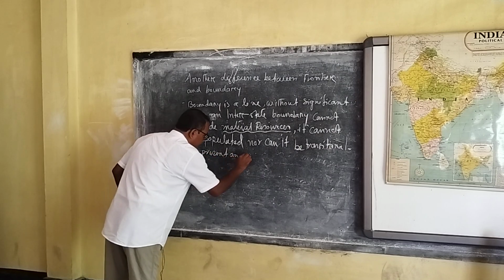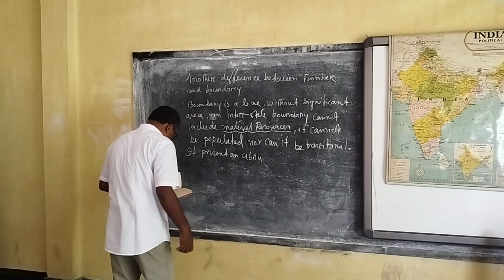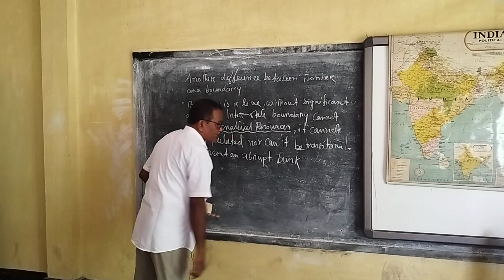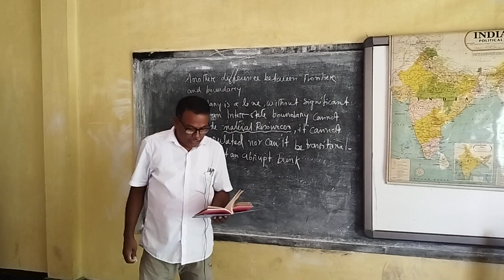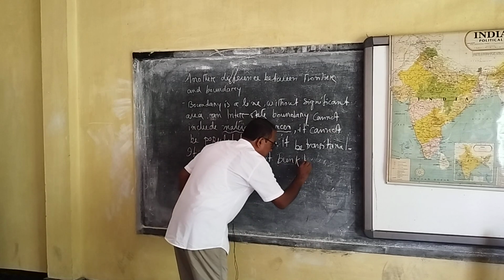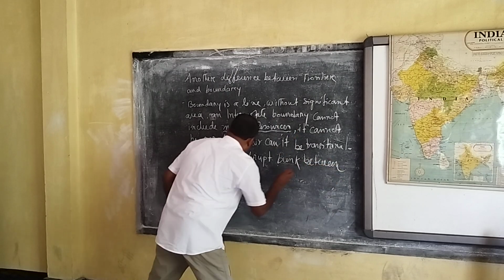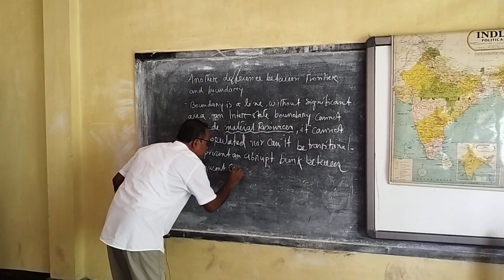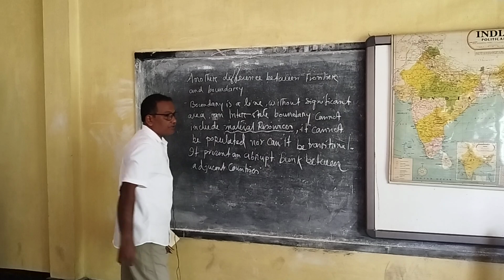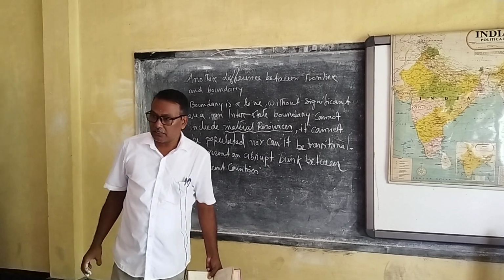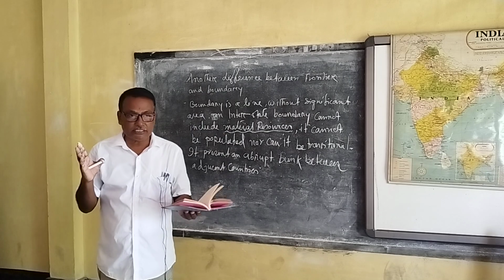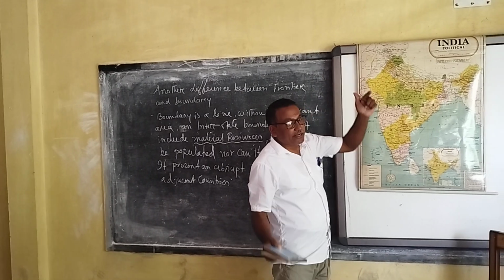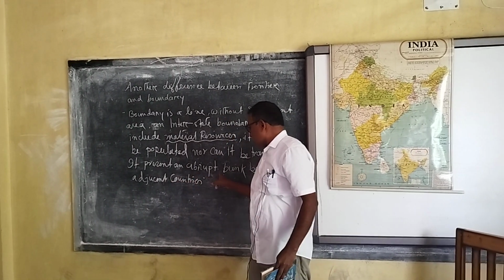It presents an abrupt break between adjacent countries. Mind it. Adjacent countries means two countries that meet in a single line. Suppose this is Pakistan, this is India, the line where the two countries meet. This is called an adjacent abrupt break.